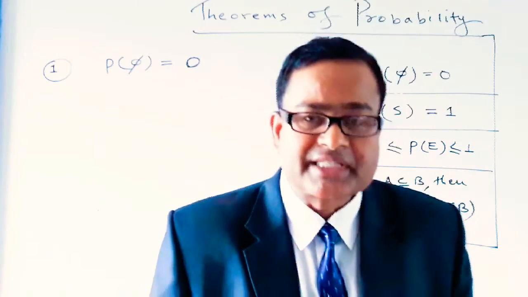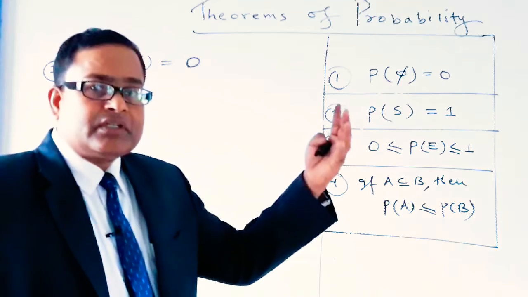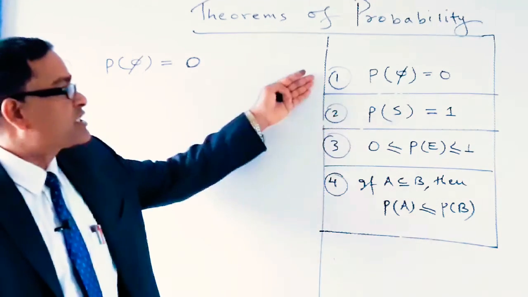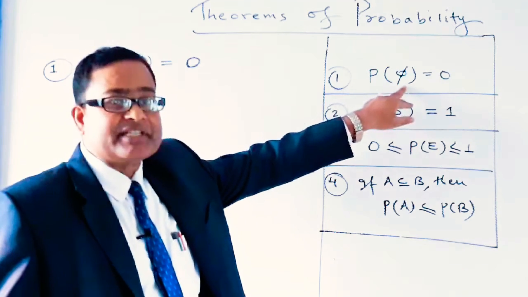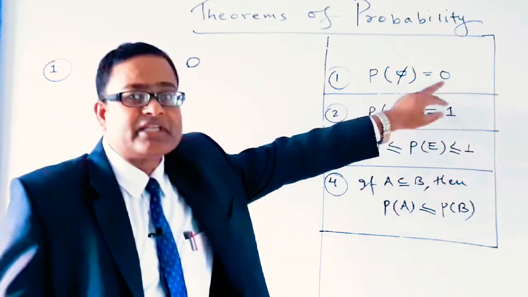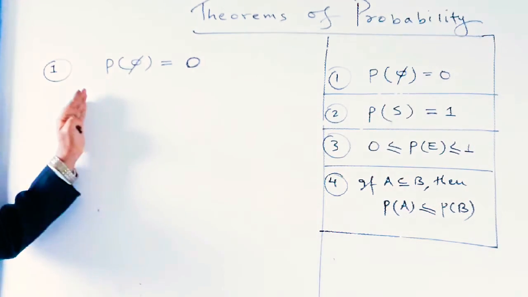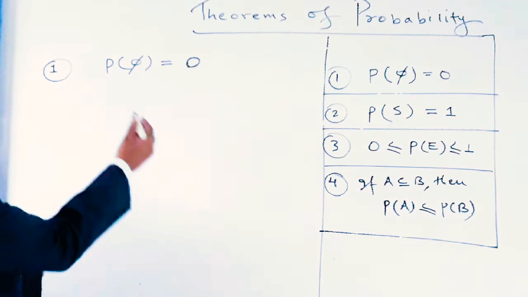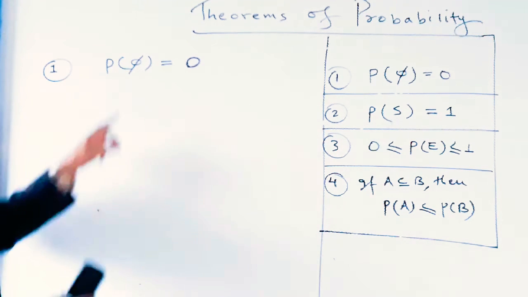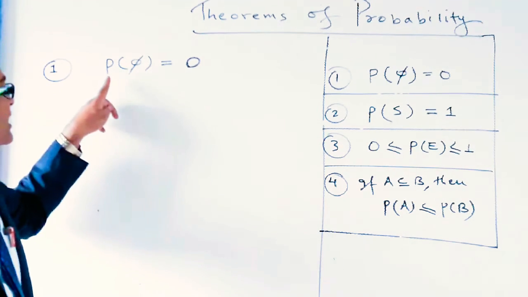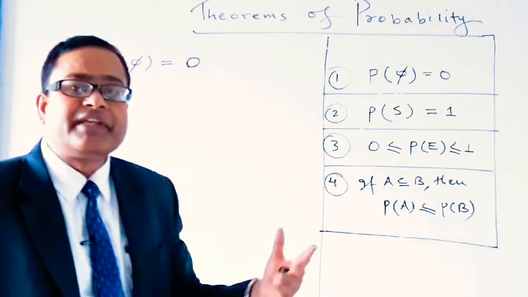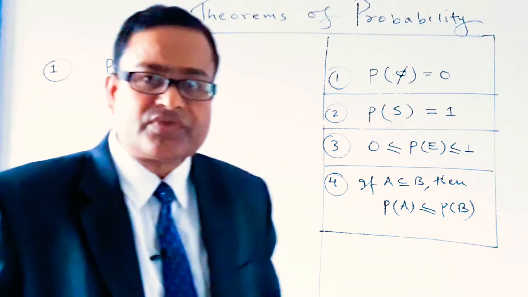So dear students, let's now prove the first theorem of probability, which is that the probability of an impossible event phi is always equal to 0. So let's go to the proof of the first theorem. The first theorem is: the probability of phi, that means the probability of an impossible event, or we can say the probability of a null event, is always equal to 0.